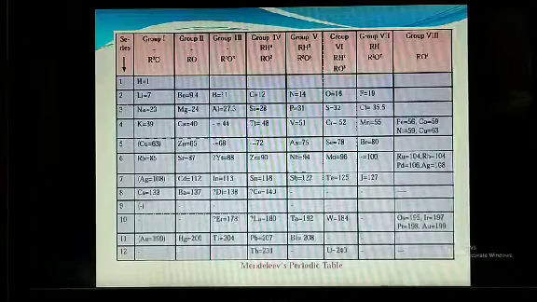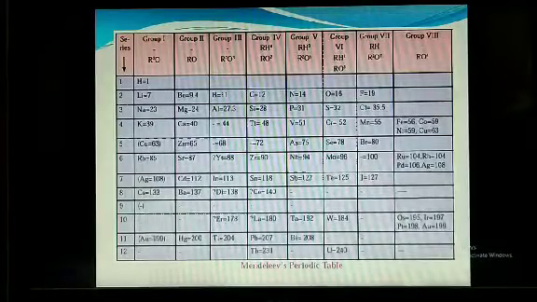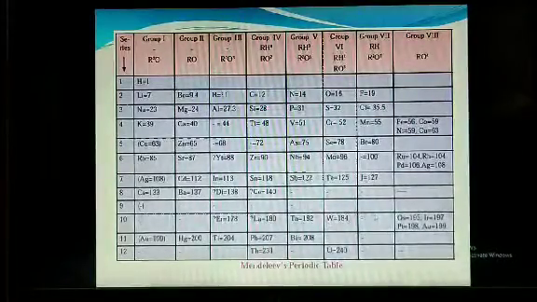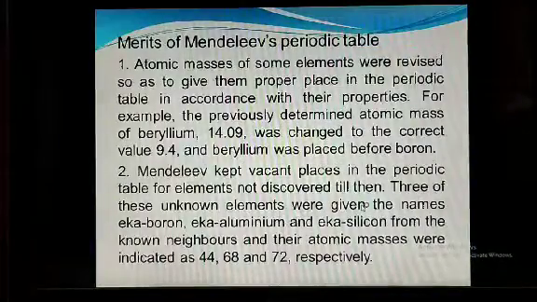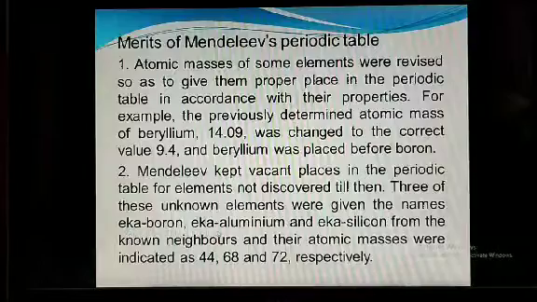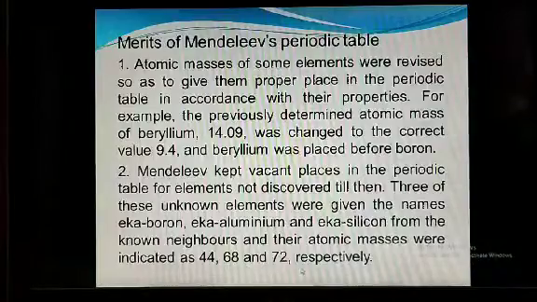Three of these unknown elements were given the names Ika boron, Ika aluminum, then Ika silicon, from the known neighbors, and their atomic masses were indicated as 44, 68 and 72 respectively.